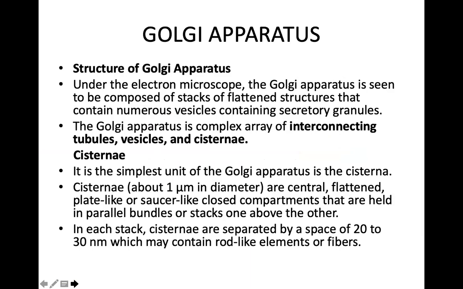Golgi apparatus is seen as stacks of flattened structures, and these flattened structures are called cisterns. All these cisterns are interconnected to each other with the help of a tubule. They have vesicles also along with them. I'll show you all these things: cistern, vesicles, and tubules.